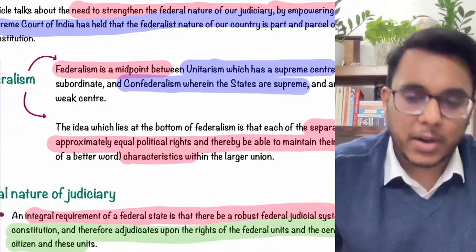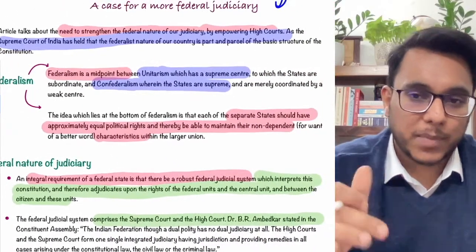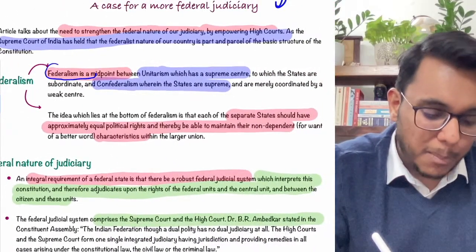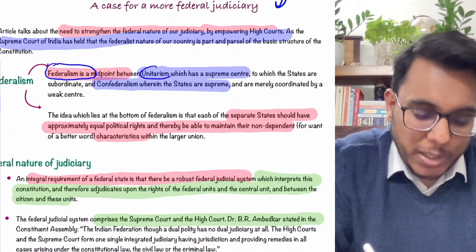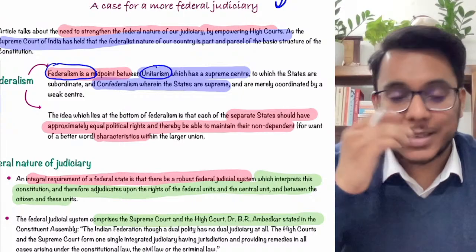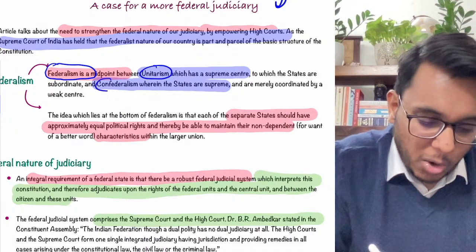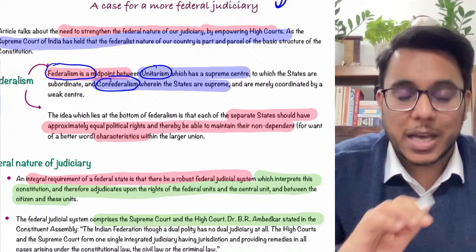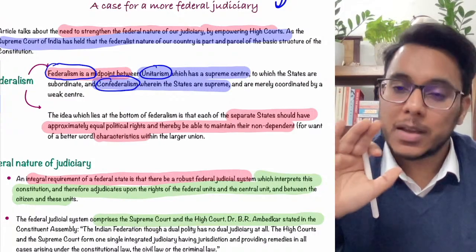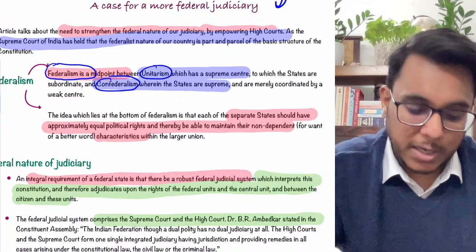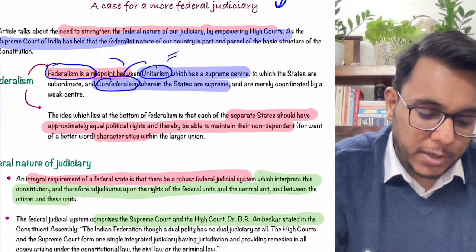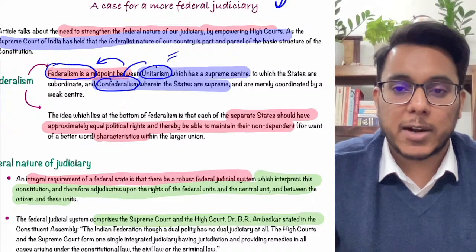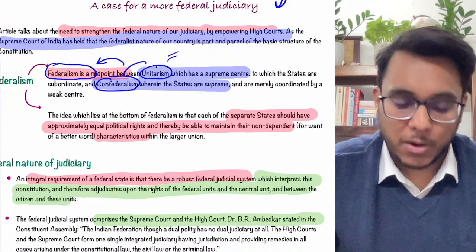Now when we talk about federalism, first of all, what is federalism? Federalism can be explained as a midpoint between two extreme types of political systems. There is unitarism, in which all the power is centralized, and then there is confederalism, in which the states are the most supreme. In confederalism states are supreme. In unitarism the center is supreme. What is the midpoint between unitarism and confederalism? There is federalism. So we have adopted federalism. Is it clear or not?